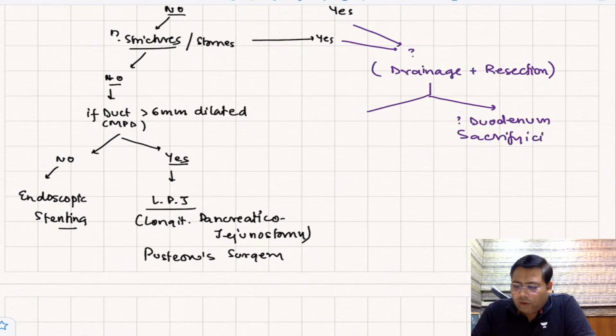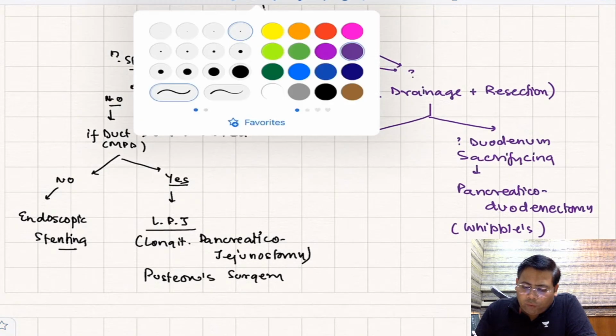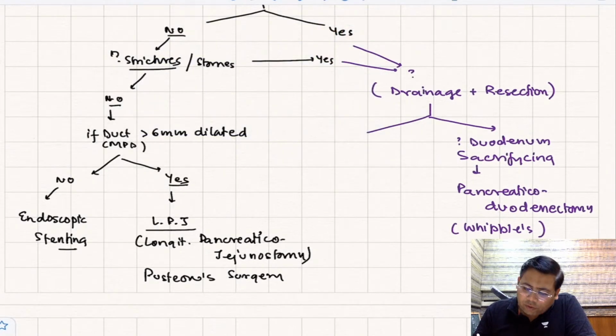When you talk about duodenum sacrificing, what are the procedures? Can anyone tell me? If I have to resect the duodenum, I will simply go for pancreatico-duodenectomy. And when we talk about pancreatico-duodenectomy, what is this procedure known as? Come on. That is Whipple's. I'll explain it at the end. If you don't want to sacrifice the duodenum, we will have a duodenum sparing surgery.